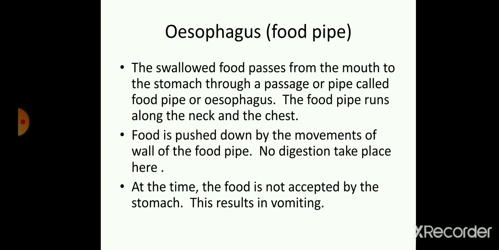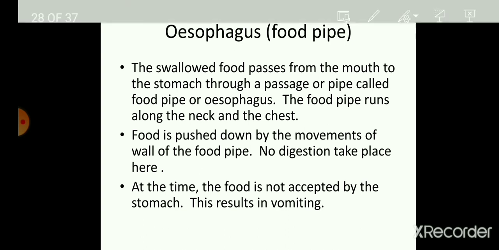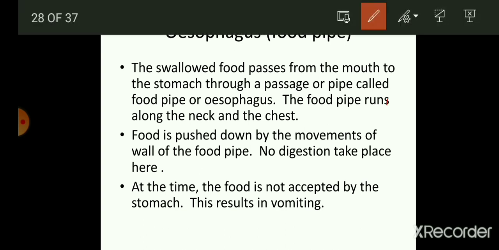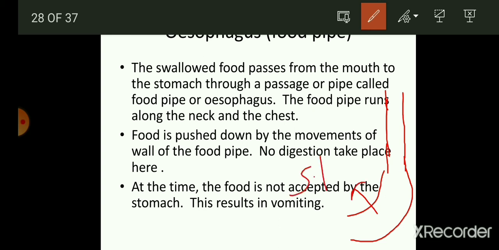This is a long tube-like structure, and here you can see there is the stomach, so it ends at the stomach region and starts from the buccal cavity, also known as the mouth cavity.